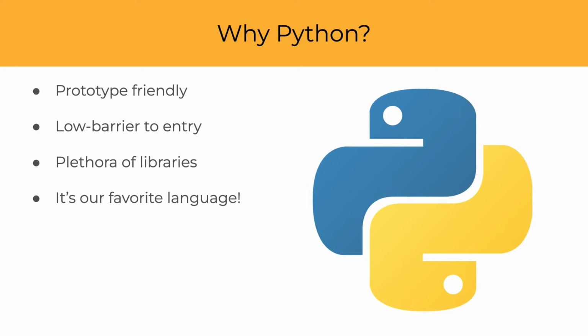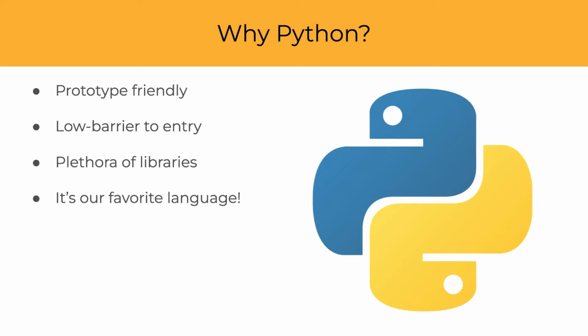Python also has a low barrier to entry. The simplicity of Python makes it a really easy language to pick up, and this is good for either newcomers or developers that usually work in a different type of language. Volunteers for open source projects can have a wide range of experiences and backgrounds, so a low barrier to entry is a pretty important factor. Python's ecosystem also has a plethora of open source libraries that we can choose from.